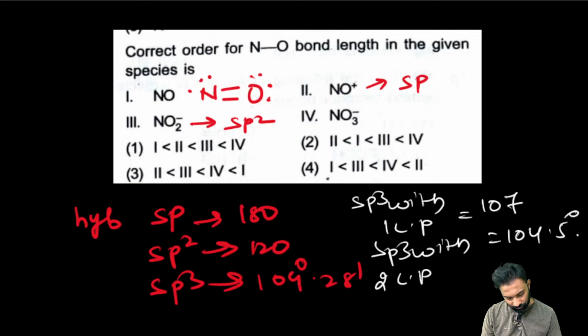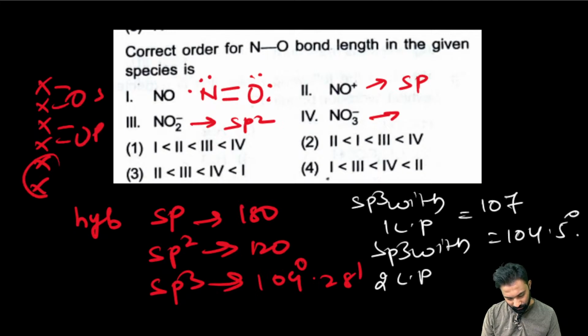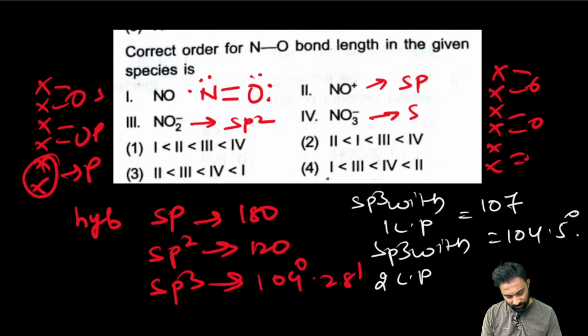It is sp2 with one lone pair. Here the NO3 minus, what is the bond order? 1, 2, 3, 4, 5, 6. Here also sp2 with zero lone pair.